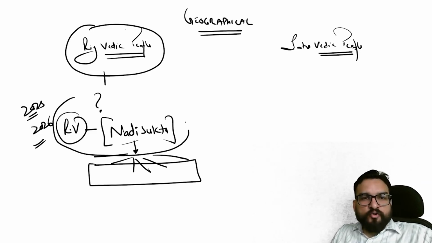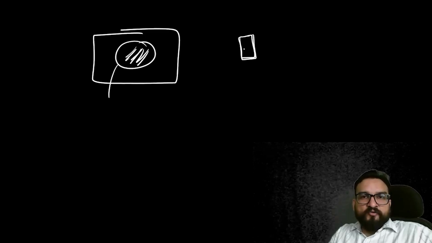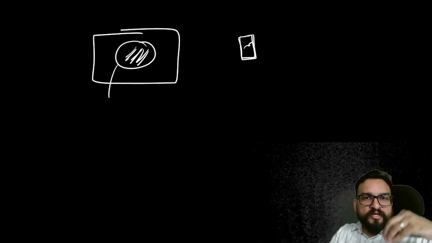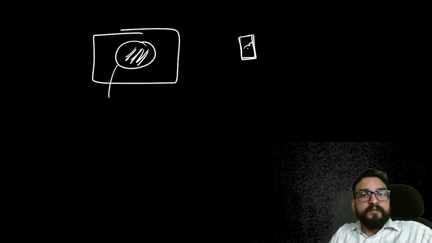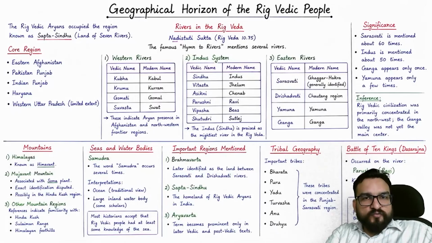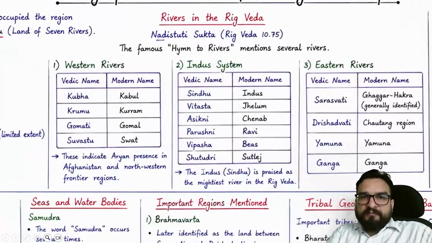So from here we get to know that the people who wrote this book talked about their geographical regions in their book, right? Like the rivers flowing nearby. For example, if you write your autobiography, you will write about the space where you exist: the rivers, any mountain nearby, any famous place nearby. A similar thing happens over here, the geographical horizon of the Rigvedic people. Focus where I am letting you focus.